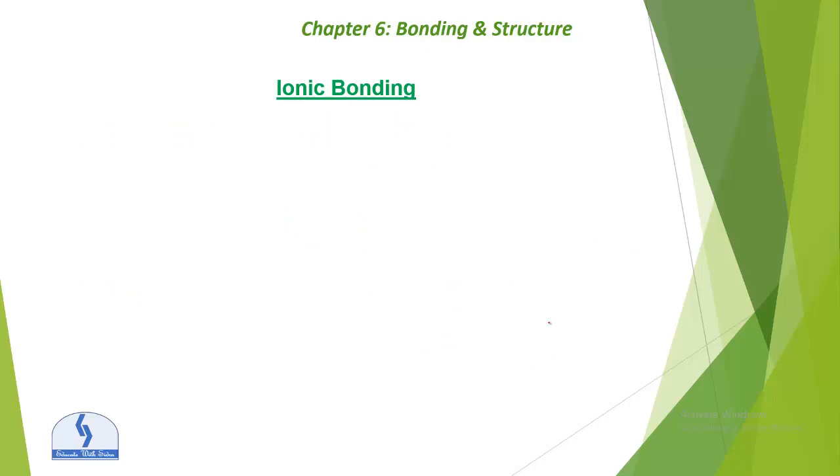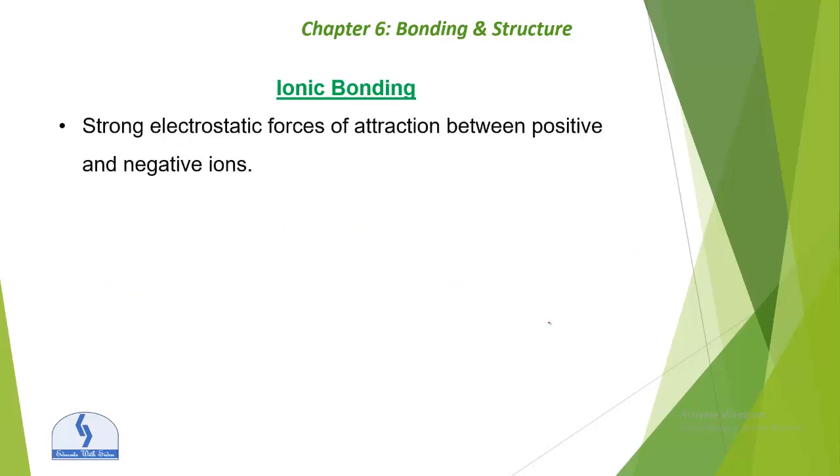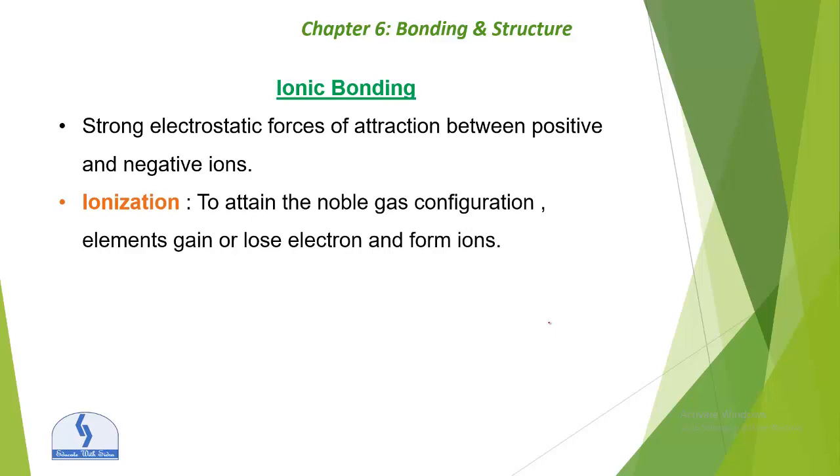Now the ionic bonding. What is ionic bonding? It is the strong electrostatic force of attraction between positive and negative ions. What is ionization? It is to attain the noble gas configuration. We have already studied the noble gas configuration, duplet or octet, right? To attain it, elements gain or lose electrons and form ions.